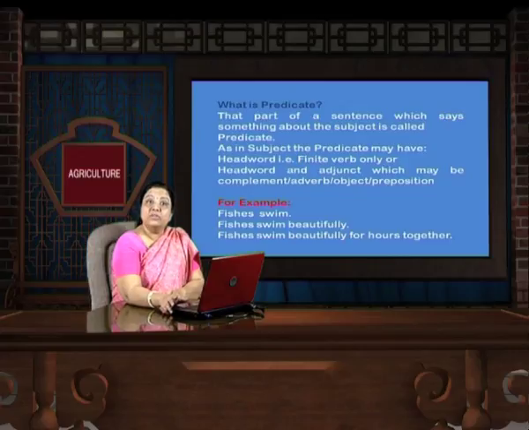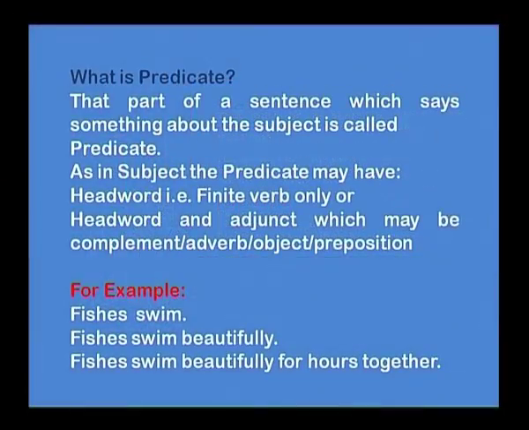Let's take a look now. The second part of the sentence is the predicate. We've understood what a subject is. Now, let's understand what a predicate is. That part of a sentence which says something about the subject is called a predicate. As in the subject, the predicate may have the head word, that is the finite verb only, or head word and adjunct, which may be a complement, adverb, object or preposition.